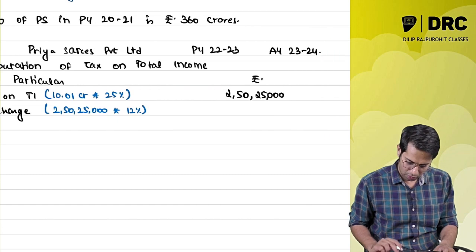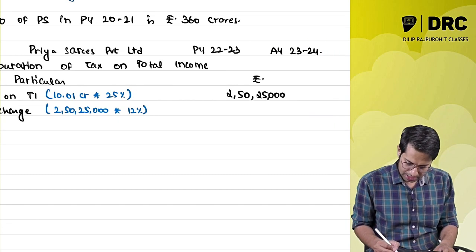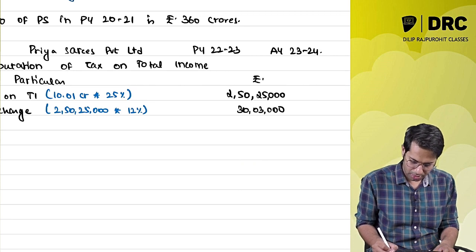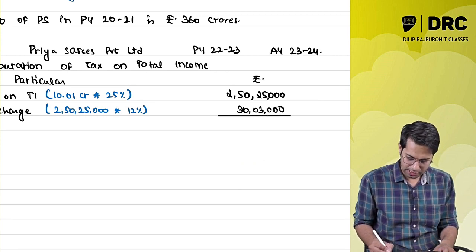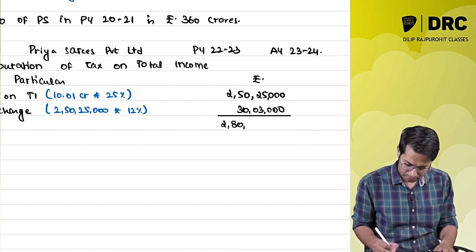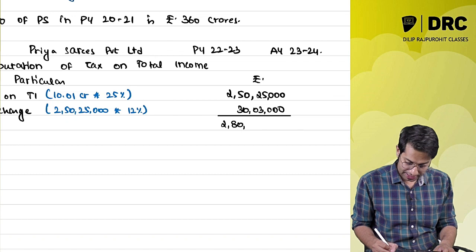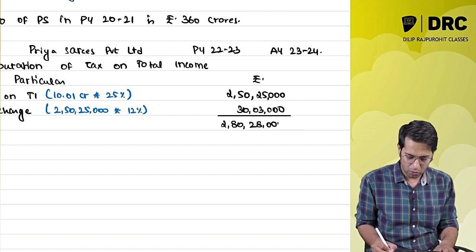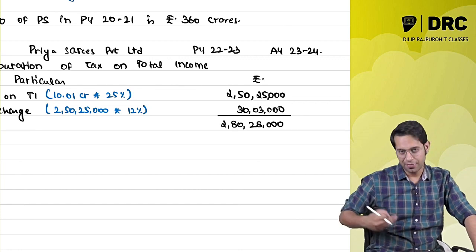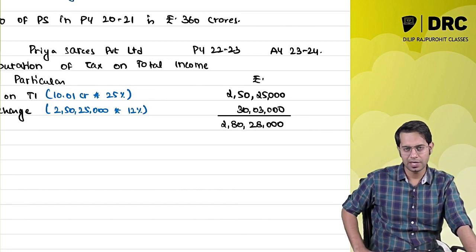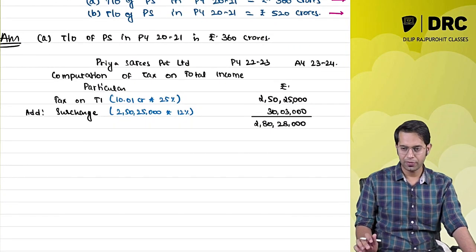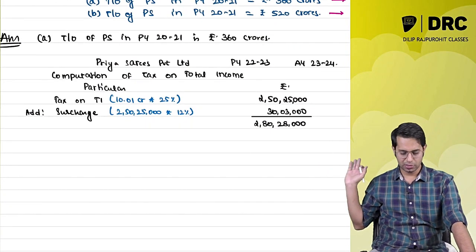So the total amount of surcharge is 30 lakh 3,000. 30 lakh 3,000 plus 2 crore 50 lakhs 25,000 gives 2 crore 80 lakhs 28,000 as the total amount. Now there is one mistake which students would have made in this case. If yes, then this would have been the mistake.